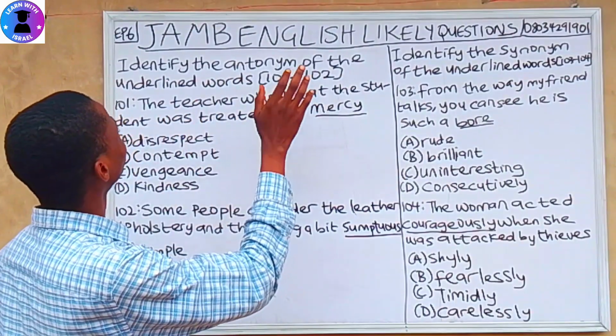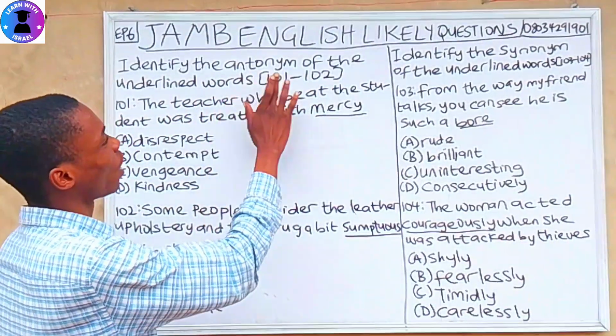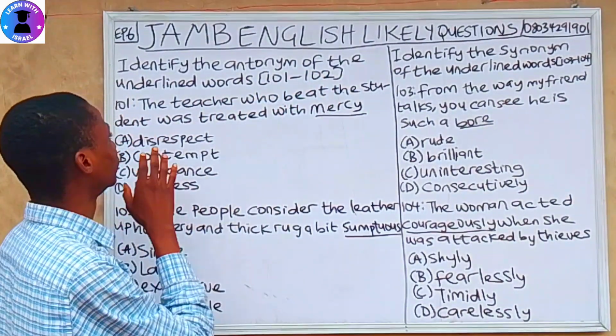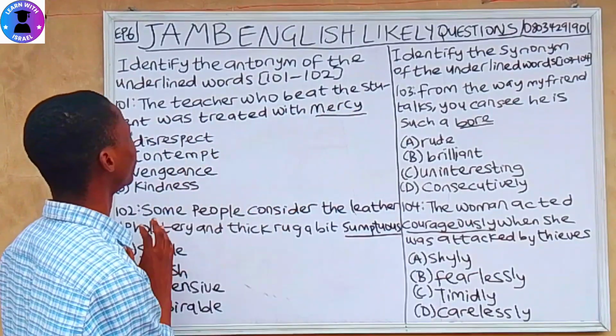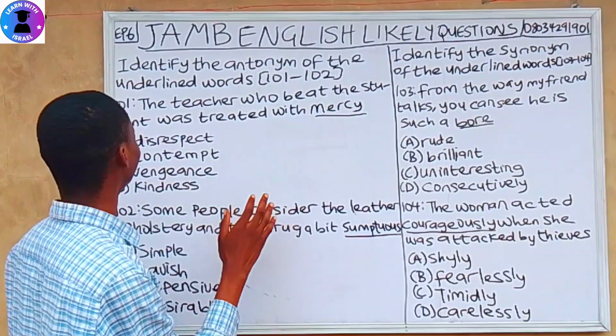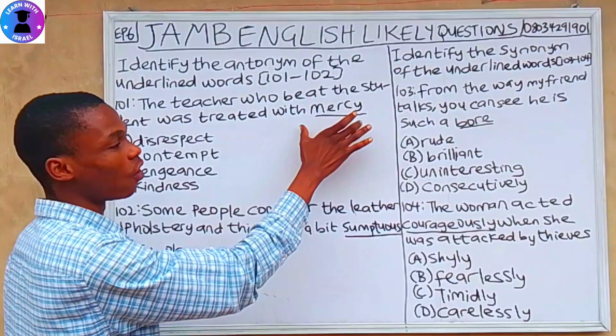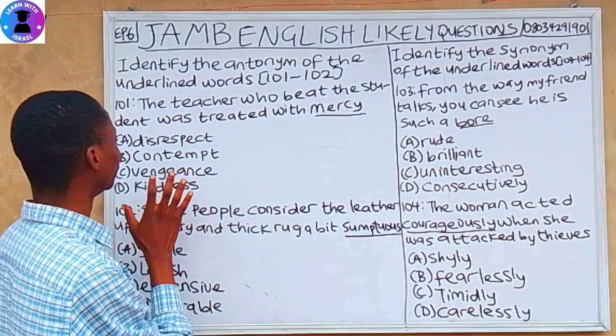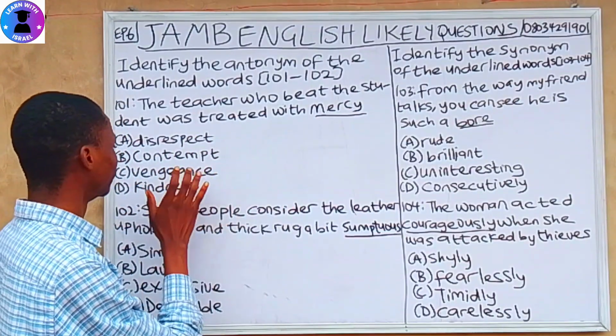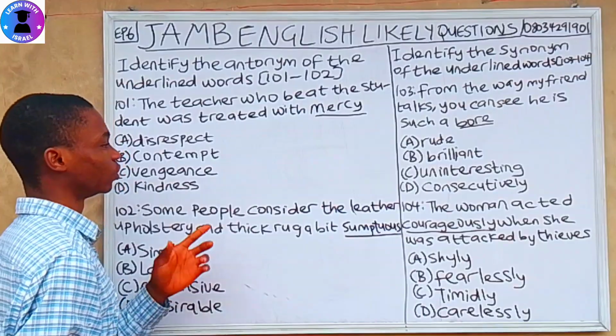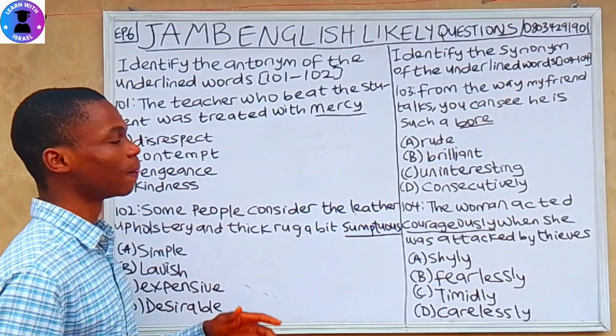Identify the antonym of the underlined word. Question 101 to 102. 101. The teacher who beat the student was treated with mercy. So we have to look for the opposite of mercy. A, disrespect. B, contempt. C, vengeance. D, kindness. So guys, think about it.